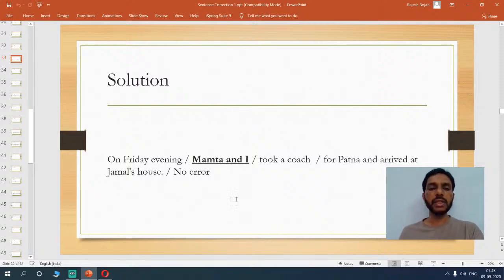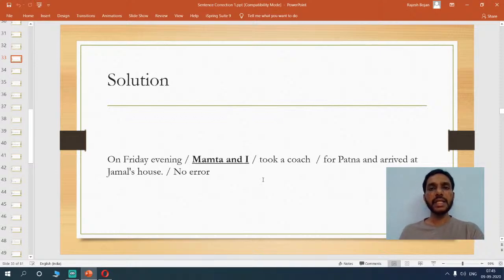Just remember this construction. Whenever the sentence speaks about someone and yourself, you always use I. This is what you have to understand.